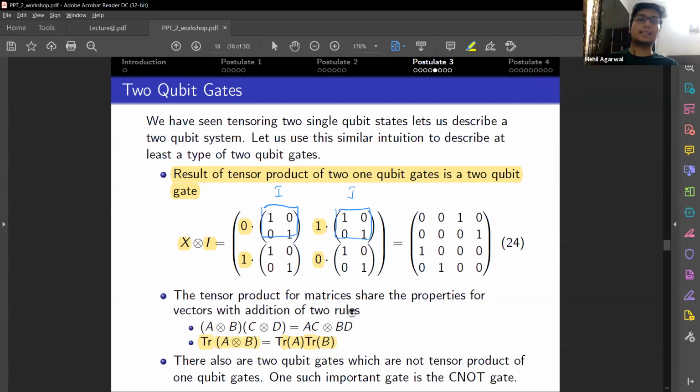These are the matrices that are tensor products of two different matrices. There are also two qubit gates that cannot be expressed as a tensor product of two individual qubit gates. One such important gate is the CNOT gate. CNOT basically stands for controlled NOT.